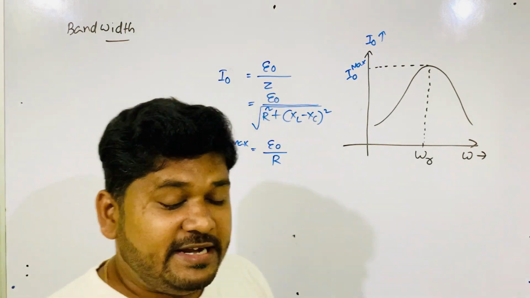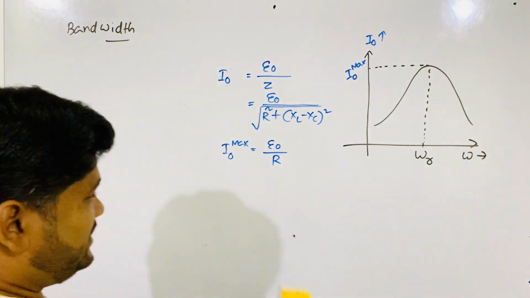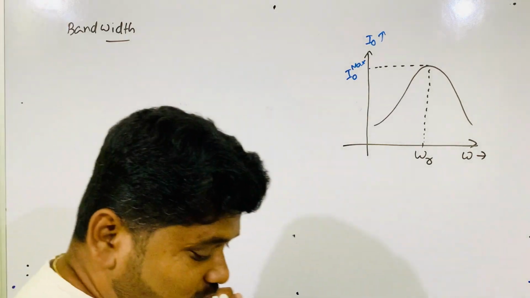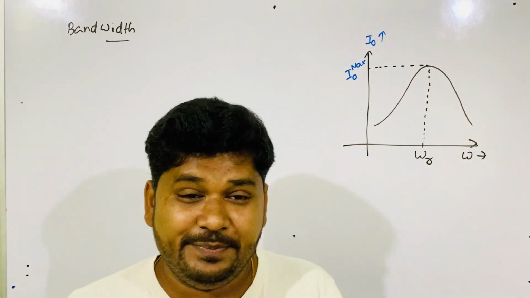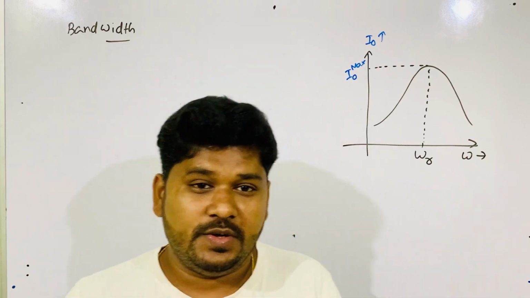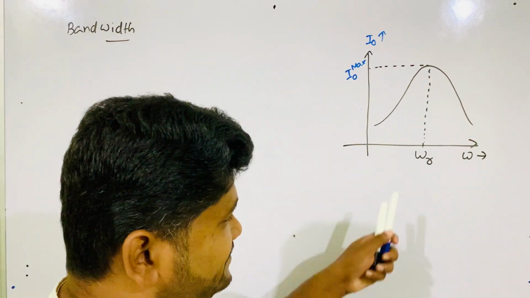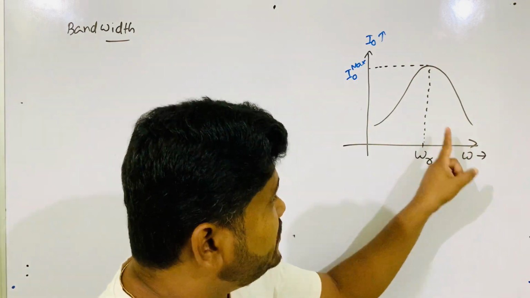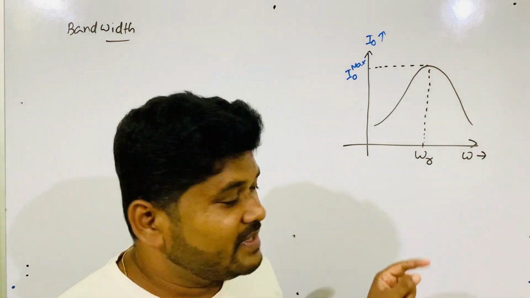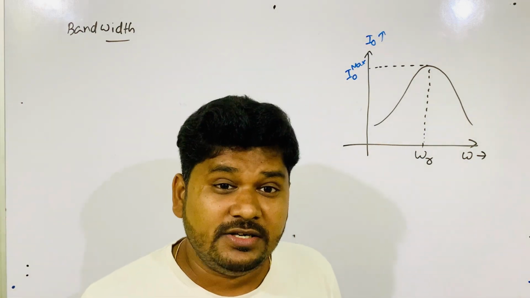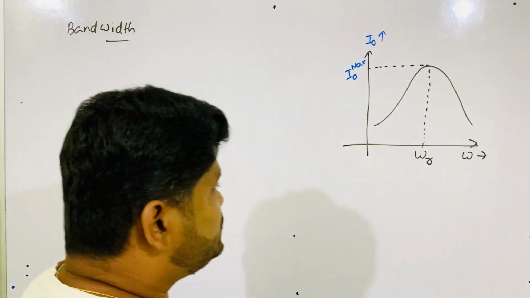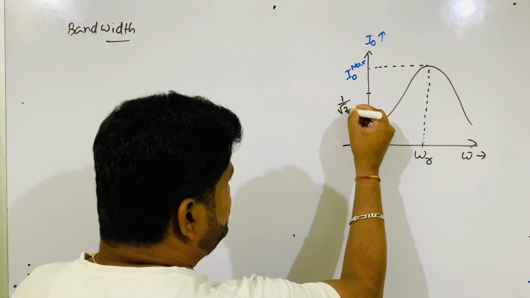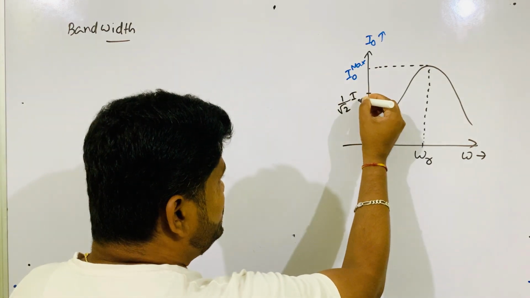So, what is bandwidth? You are thinking, sir, yes, we have all this previous knowledge, but now please tell us what is bandwidth, which we use in everyday life. So now you see, at this frequency resonance happens. If the frequency is more, then I naught decreases. If the frequency is less, then also I naught decreases. Let's now choose one value on this: 1 by root 2 of I naught max.